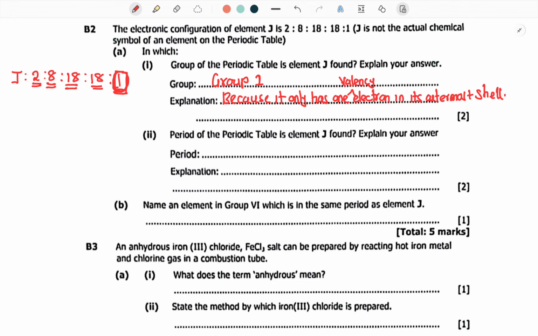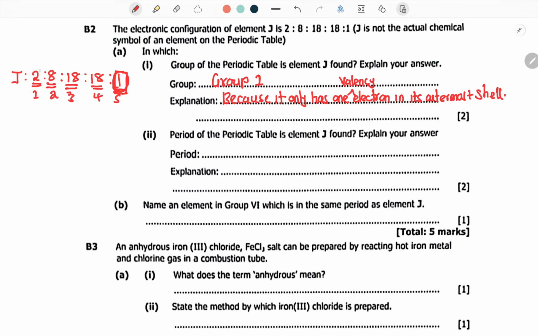It says, in which period of the periodic table is element J found. So they want us to find in which period of the periodic table this element is found. Let's calculate the period. So this is going to be period 1, period 2, period 3, period 4, period 5.